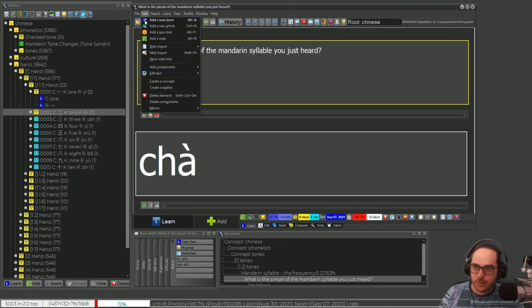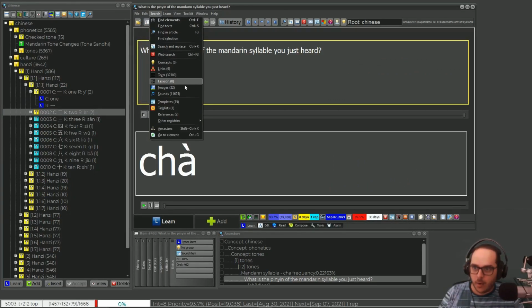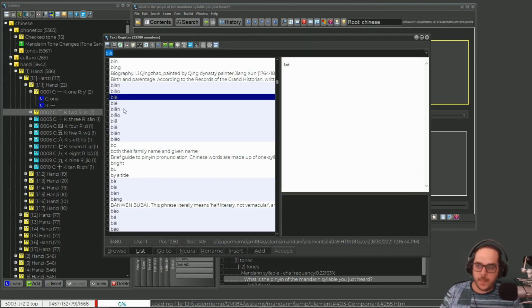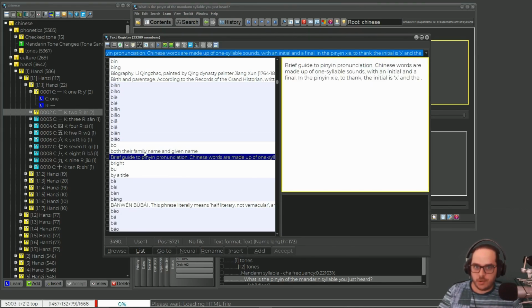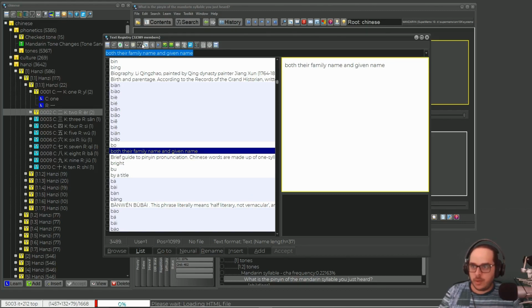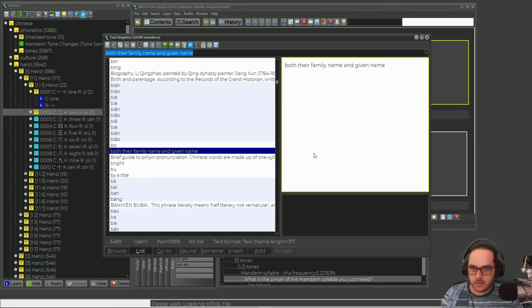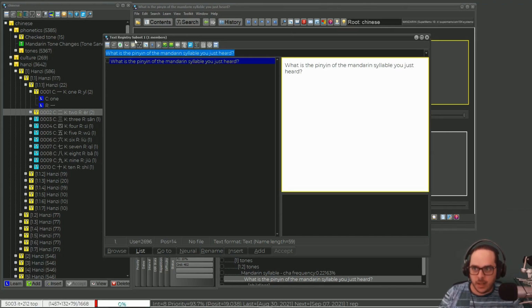But what if I do the search on my text registry? Here you can see I have the pinyin, some descriptions and so on, right? So let me see it here: what is the Mandarin syllable used as heart? And voila! There's only one single member in this registry. So this question, this text, exists only once. There's only one instance, one occurrence of this.